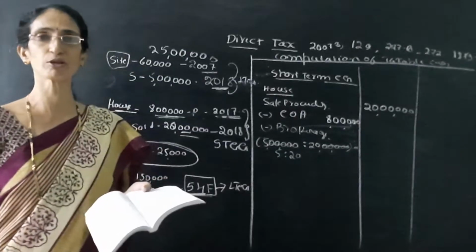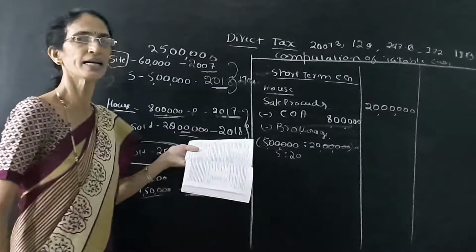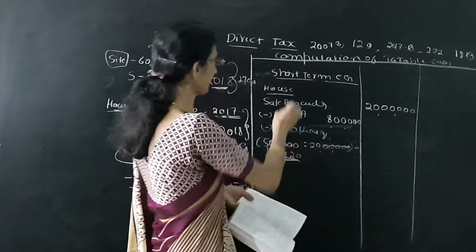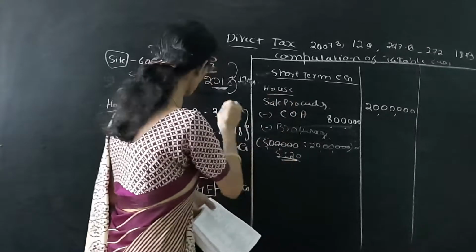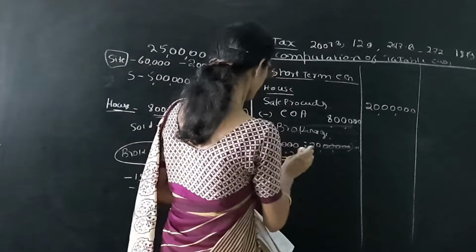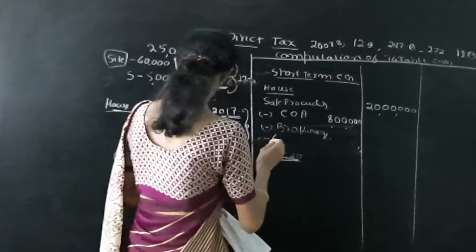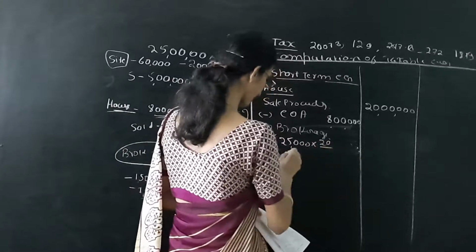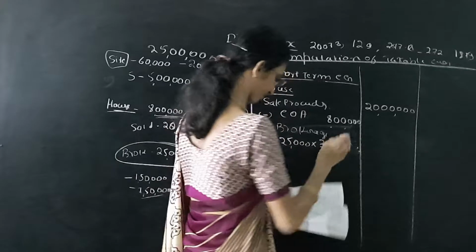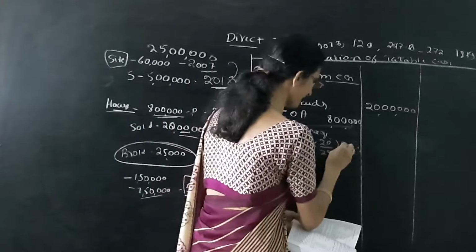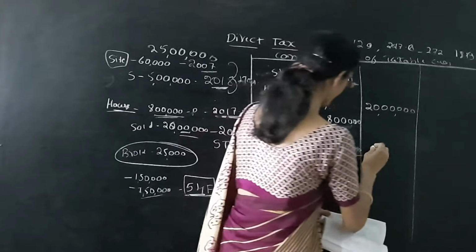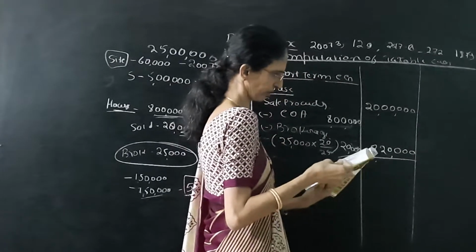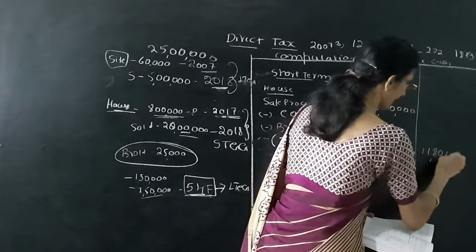We have to find the ratios based on the sale value, so the sale is 5 lakh and 20 lakh, that is 5:20. Out of 25,000, the house is 20 parts out of 25, so the brokerage here is 20,000. We deduct 8 lakh and 20,000, so the outer column we will get 11 lakh 80,000.